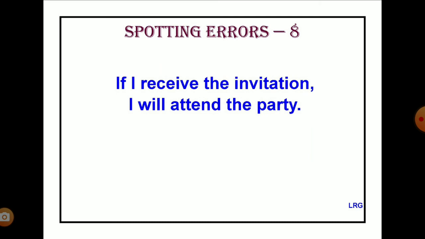Okay. So see to it that the verb in the main clause and the verb form in the if clause or the conditional clause cohere with each other. That is how you rectify the errors in such types of conditional sentences. So practice writing such sentences of the second type, not only the second type but also the other types. I think we will have time to discuss the other types later.